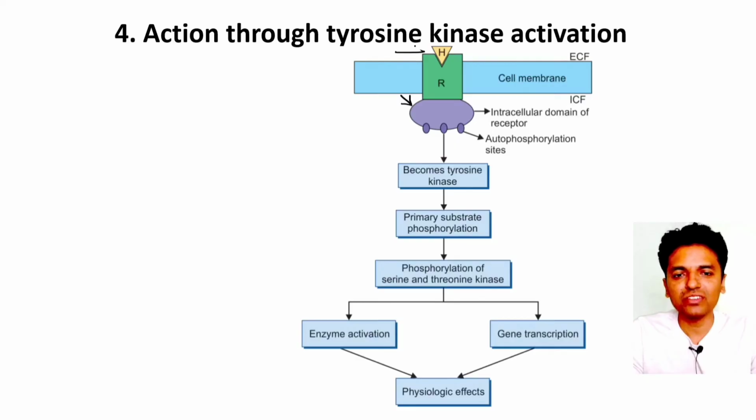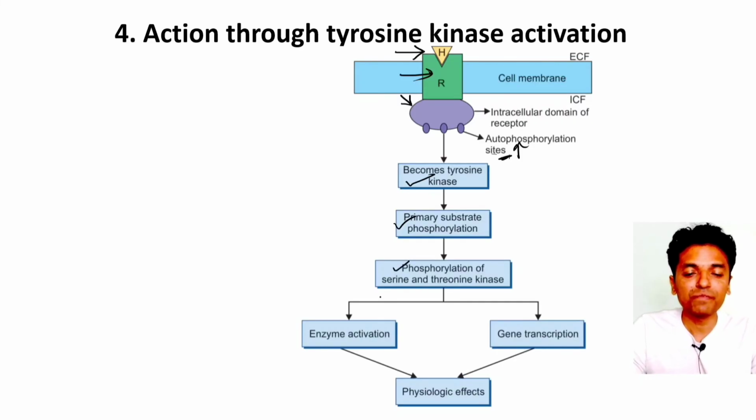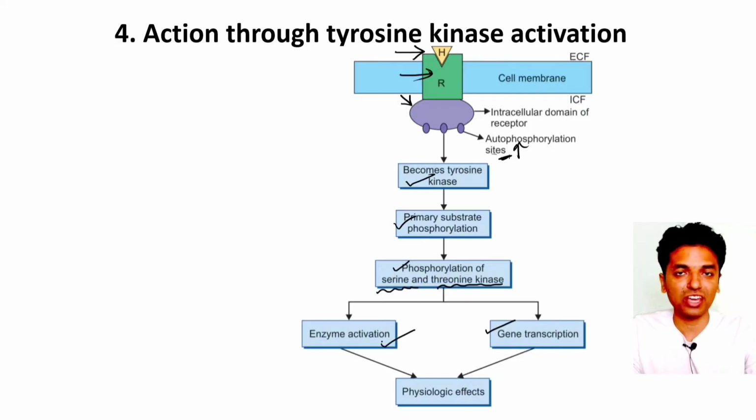So what is going to happen is, once the hormone comes and binds to the receptor, the intracellular domain of the receptor has an autophosphorylation site. Once there is autophosphorylation of these sites, the intracellular domain of this receptor is going to become tyrosine kinase. It itself is going to get converted into tyrosine kinase. That is what is called primary substrate phosphorylation. Once there is primary substrate phosphorylation, further there is going to be phosphorylation of serine and threonine kinases, because of which there could be gene transcription, or also enzyme activation like protein kinase activation, and hence there could be a physiological effect.